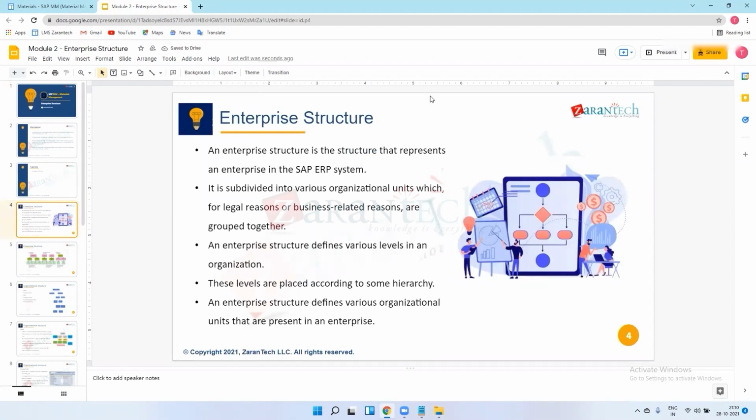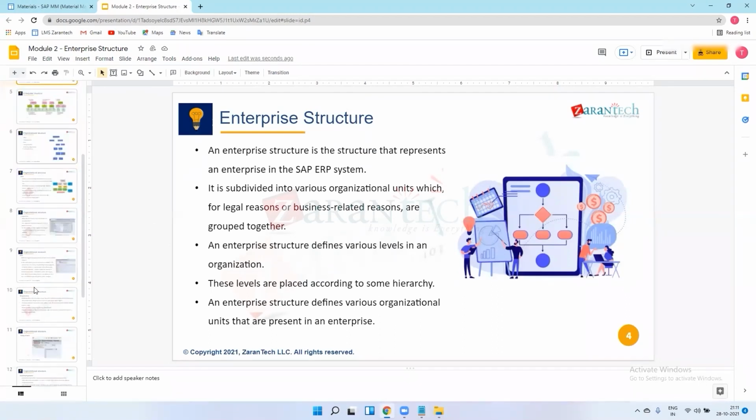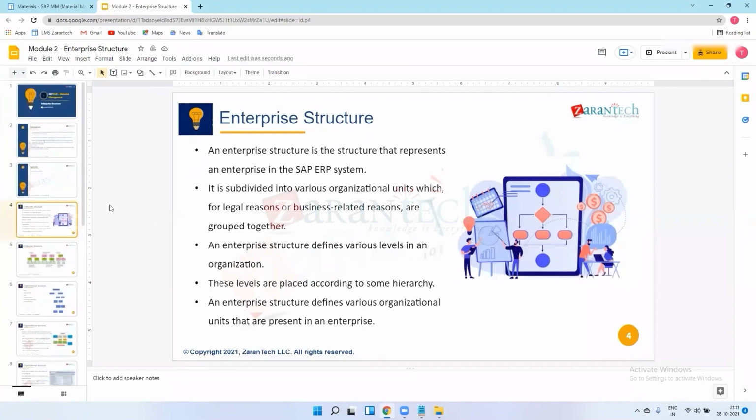Our agenda is that in every lecture, first we will revise the previous lecture in the first 5 minutes, what we have seen in the last lecture. After that, I will explain all the theory about our chapter in terms of the slides in the next 20 to 25 minutes.